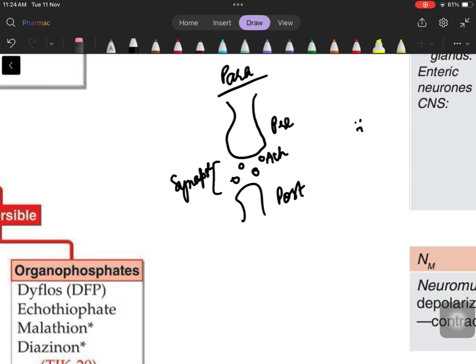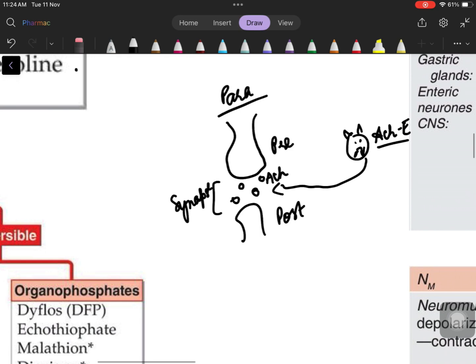Now we have this evil guy called acetylcholinesterase. What does it do? It breaks down acetylcholine. So if someone breaks down acetylcholine, they prevent the action of acetylcholine. So therefore, acetylcholinesterase becomes anticholinergic. Clear? It is against cholinergic.